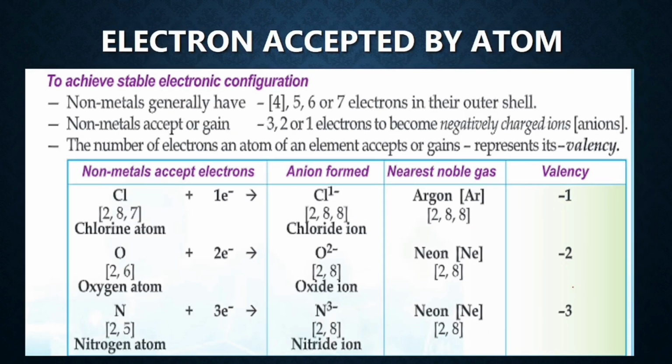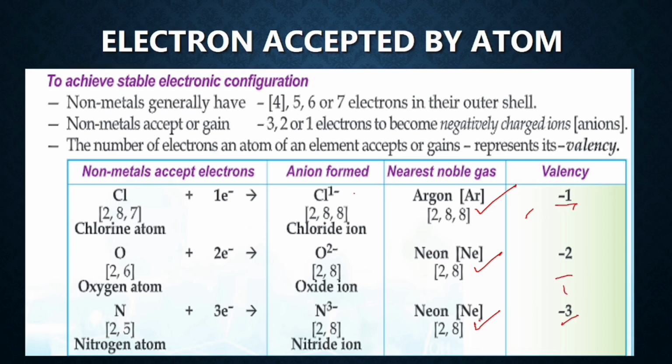Electrons accepted. Non-metals generally accept electrons because they have 5, 6 or 7 electrons. Like chlorine has 7 electrons, it accepts 1 electron and acquires the electronic configuration of the nearest noble gas, that is argon. Oxygen acquires the electronic configuration of neon, and nitrogen also acquires the electronic configuration of neon, by gaining 2 electrons and 3 electrons respectively. So the number of electrons they gain, that much charge they develop.